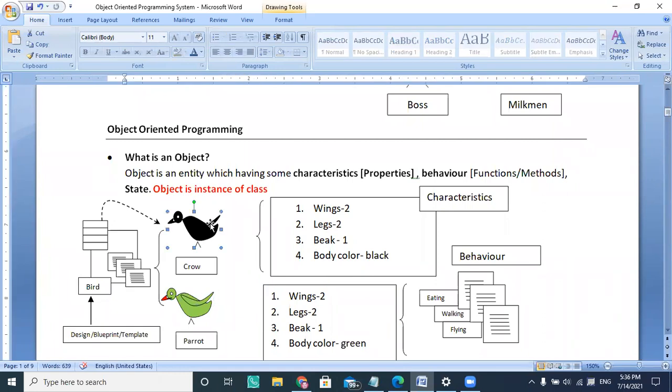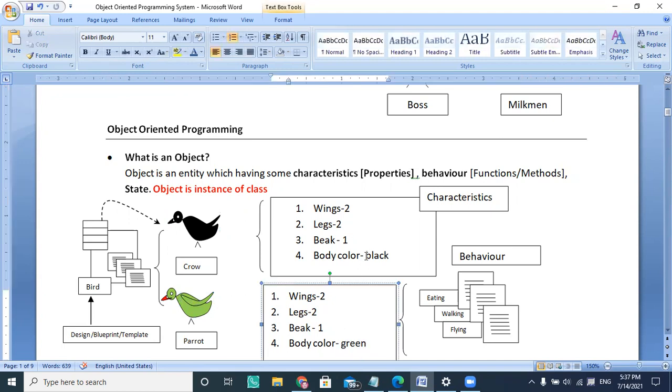So I can say a class is nothing but a collection of similar kinds of objects. This is the first definition I'm giving. A class is a collection of similar kinds of objects. The crow and the parrot are similar kinds of objects, only the values are different. This value is green and this value is black, but both have a body, a beak, legs, and wings. And these are the values 2, 2, 1, and the color. The values may be different, but the structure is the same.